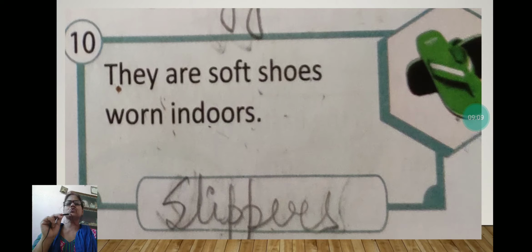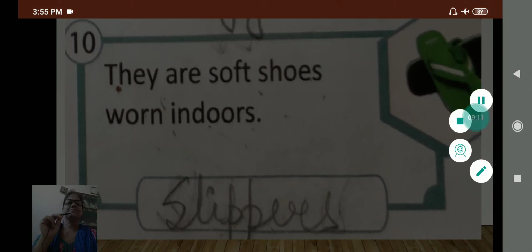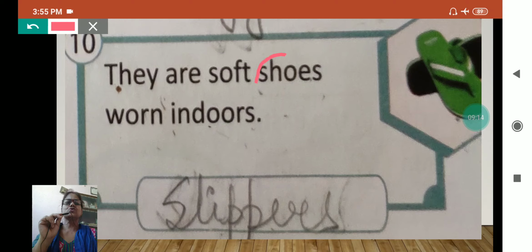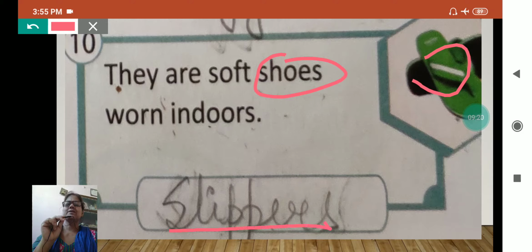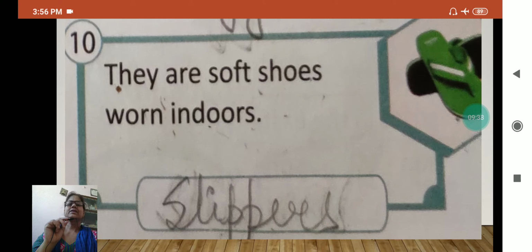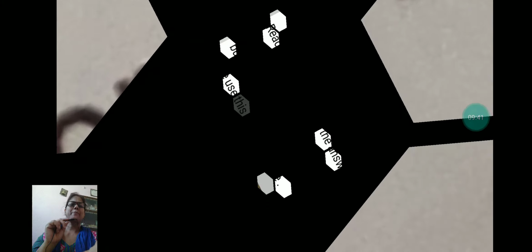They are soft shoes worn indoors. Shoes is also written in plural, and the soft ones which we wear indoors we call slippers. That is also in a pair. So whichever things we wear on our feet, shoes, slippers, boots, are always in a pair. That's why it is written in plural. Now let us see the next work.